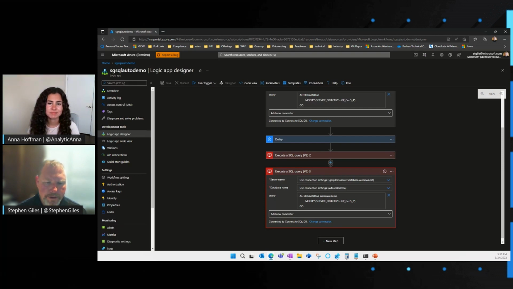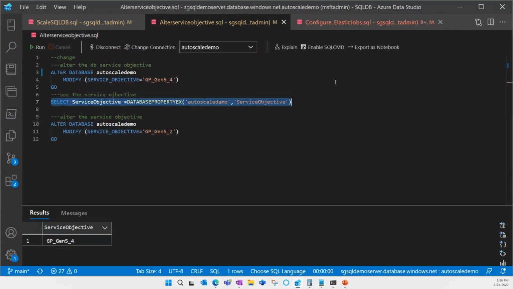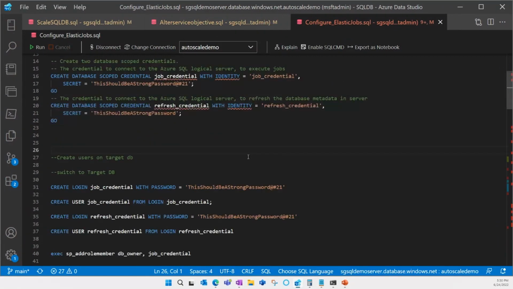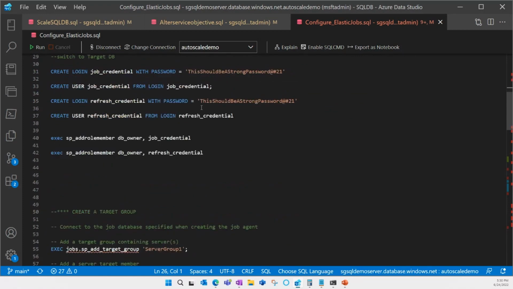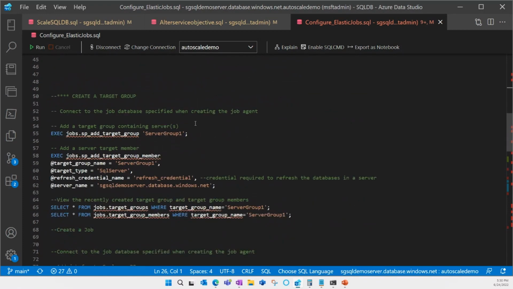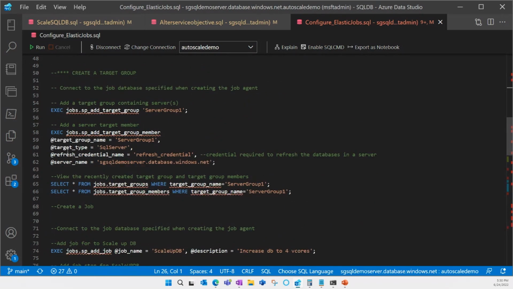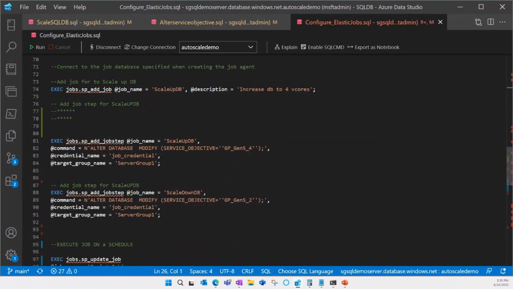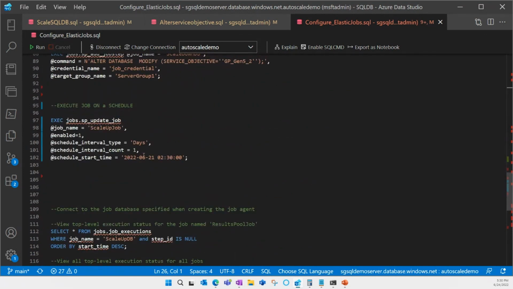And then the other thing that's in preview right now, but is coming up soon, is I can do Elastic Jobs. And so with these jobs, again, all with Transact SQL, I can define a job. And I know that, Anna, you've done a whole series on this, so I'm sure we can put links to those. But I can define a job, just like this one here, put in the alter database text that we saw, set the credentials, and then I can schedule that job all within the Elastic Job Scheduler. So lots of options there for DBAs.